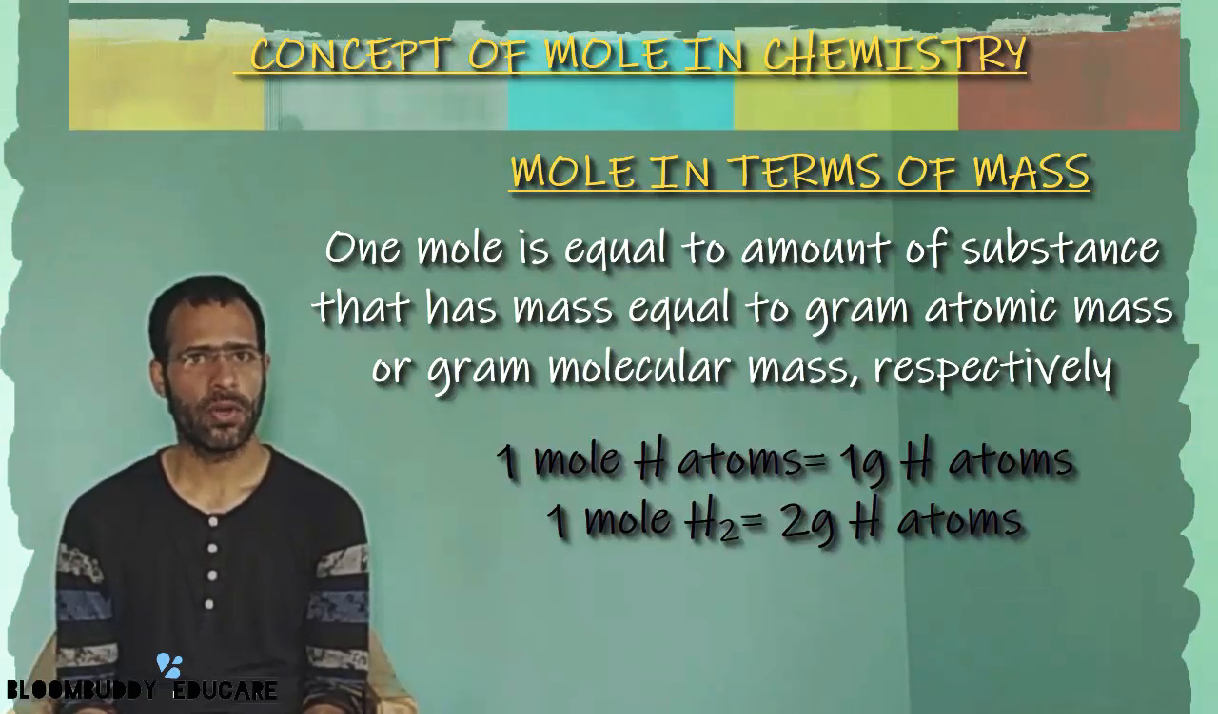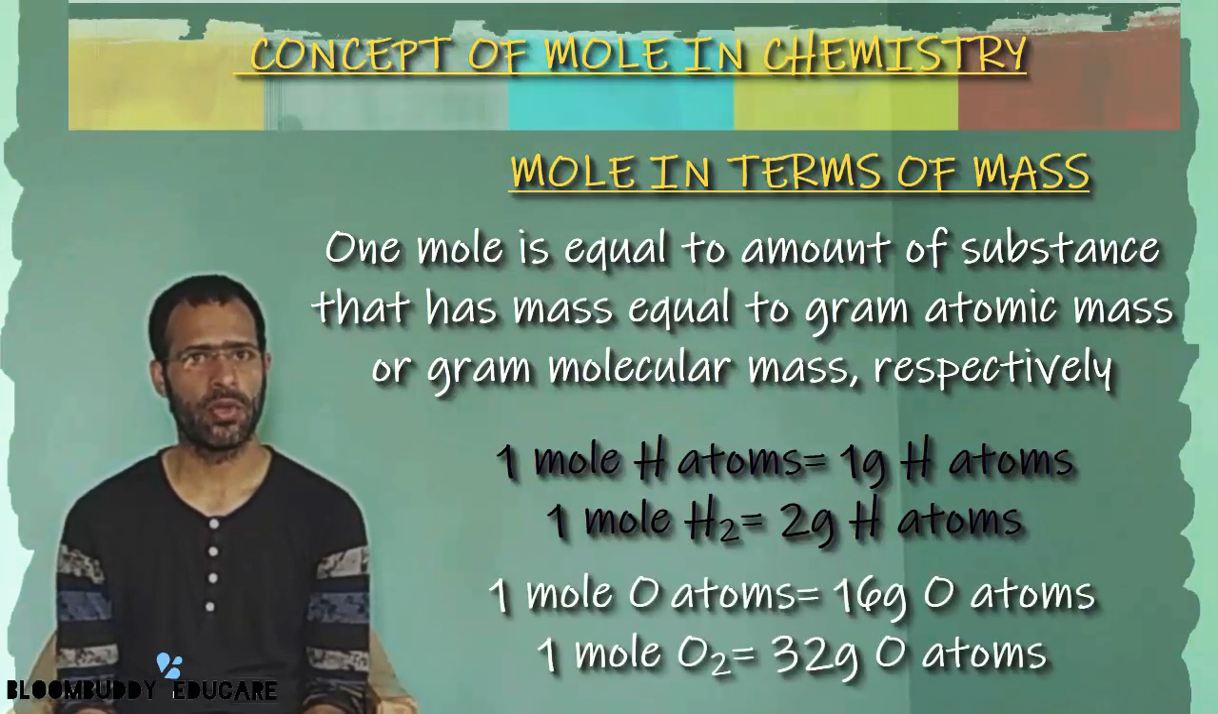In 1 mole of oxygen atoms, the mass is equal to 16 grams of oxygen. Similarly, 1 mole of oxygen molecules, that is O2 molecules, is equal to 32 grams of oxygen. So gram atomic mass is always equal to 1 gram atom, which is equal to 1 mole of atoms, which is always equal to the Avogadro number.